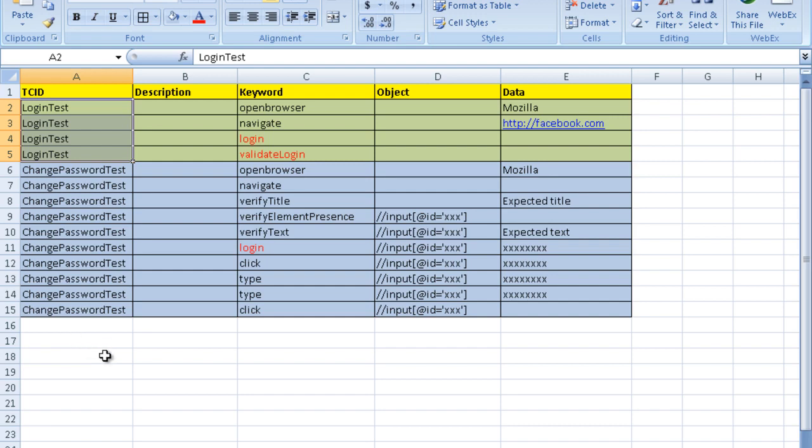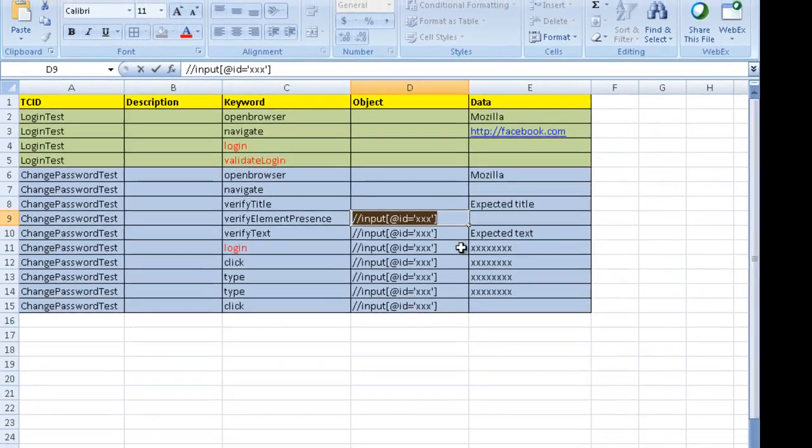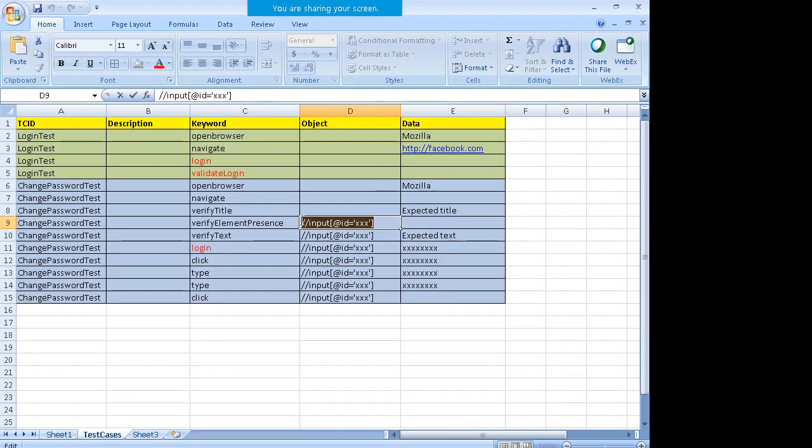Suppose you have 100 test cases and there is one object which is required in all 100 test cases. Suppose the same XPath is present in all the tests, and that XPath, or locator, or ID, or whatever it is, changes tomorrow. So you just cannot go into this file and change it everywhere.